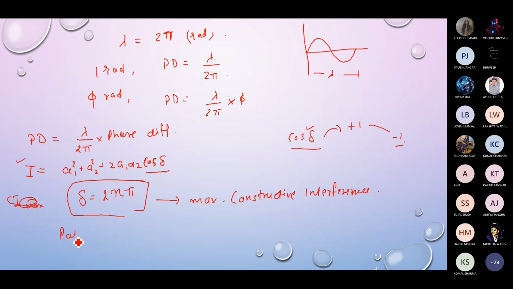आप path difference की terms में भी find out कर सकते हो. If you want to talk in terms of path difference, then we know that path difference is equal to lambda by 2 pi into phase difference. अब phase difference कितना है? 2n pi है. तो 2n into lambda by 2, यानी n lambda. So it should be an integral multiple of lambda. ठीक है, तो कंस्ट्रक्टिव इंटरफेरेंस आपको तब मिलेगा व्हेन पाथ डिफरेंस इज एन लैम्डा.